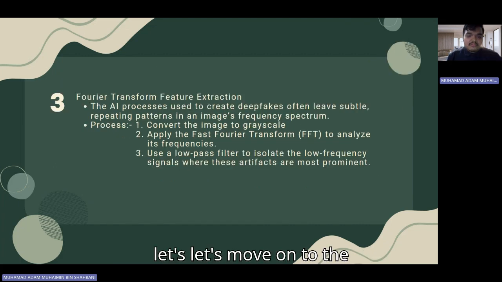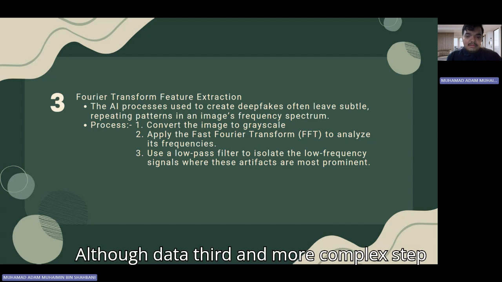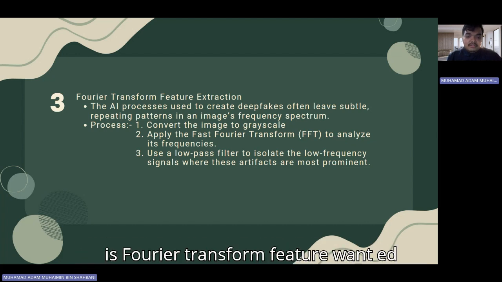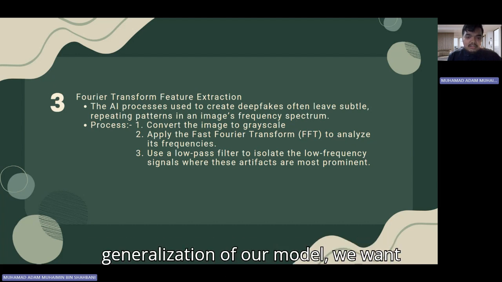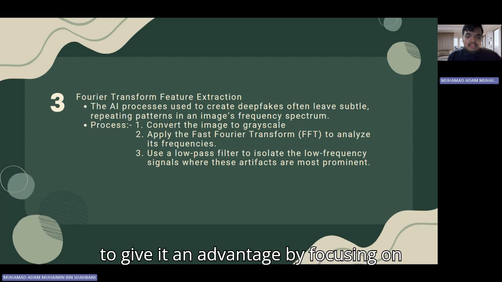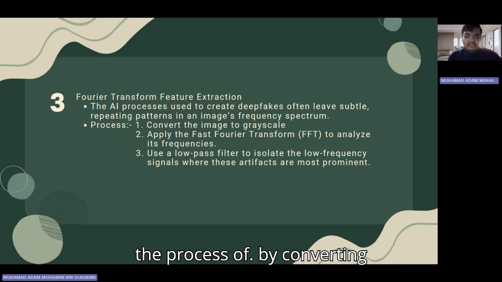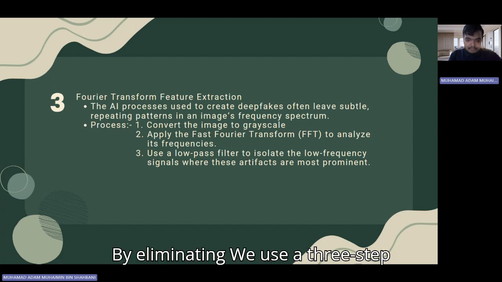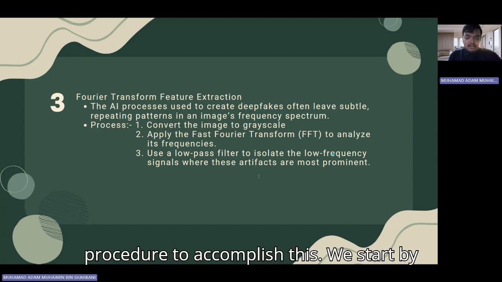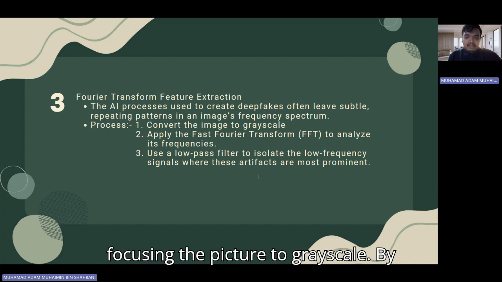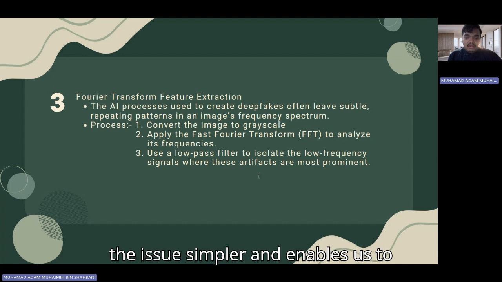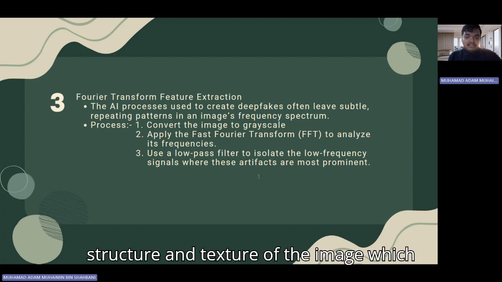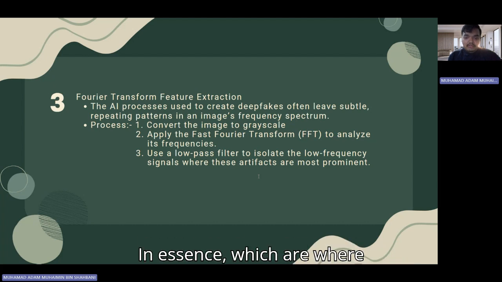Now let's move on to the third and more complex step in our process, which is Fourier transform feature extraction. Although data augmentation aids in the generalization of our model, we wanted to give it an advantage by focusing on the process of creating deepfakes. We use a three-step procedure to accomplish this. We start by converting the picture to grayscale. By eliminating color information, this makes the problem simpler and enables us to concentrate only on the structure and texture of the image, which is where these frequency artifacts are located.